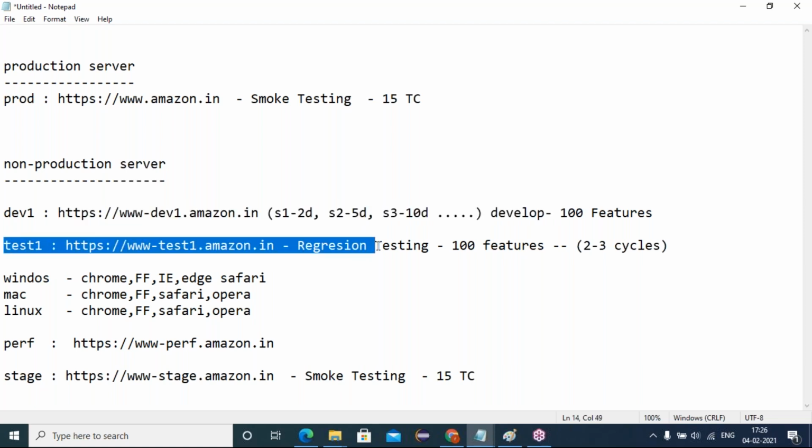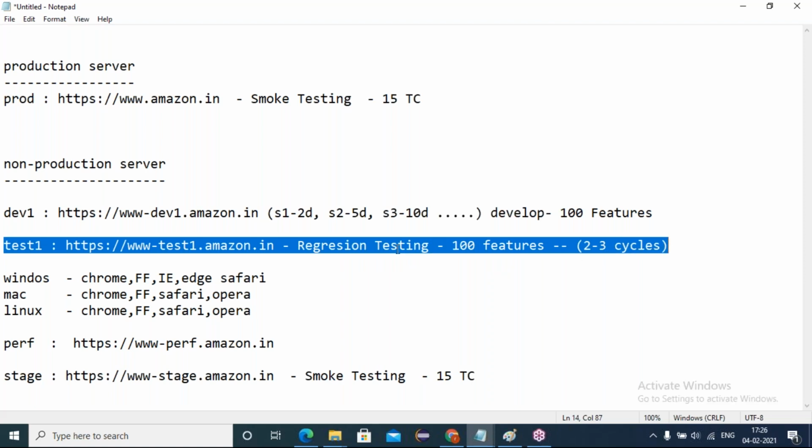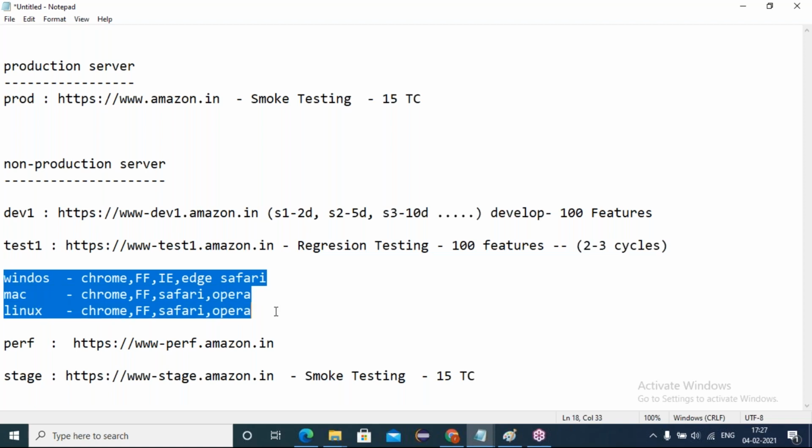In this, your tester will be involved in conducting the regression testings for all 100 features, 2 to 3 cycles of regressions. During this regression, any defects you notice, any functionality not working as expected, will be assigned to the respective stakeholder. He will take care of fixing that and assign it back to the tester. The tester will retest and continue the regression testing on all platforms and all browsers.